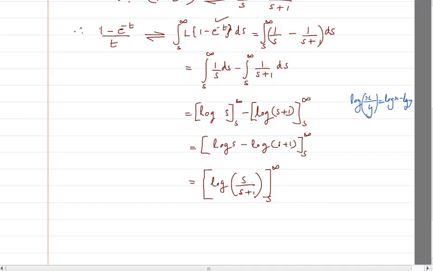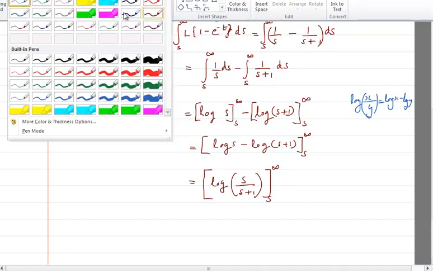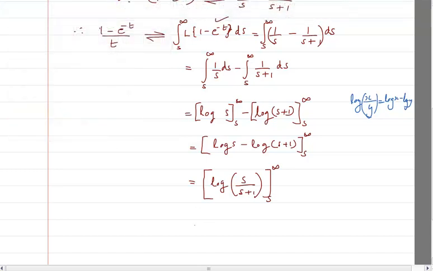Now I can put the values of infinity. But see, if I am going to put the value of infinity here, the problem is I will have log of infinity divided by infinity plus 1, which is infinity by infinity, and log of that you cannot take.